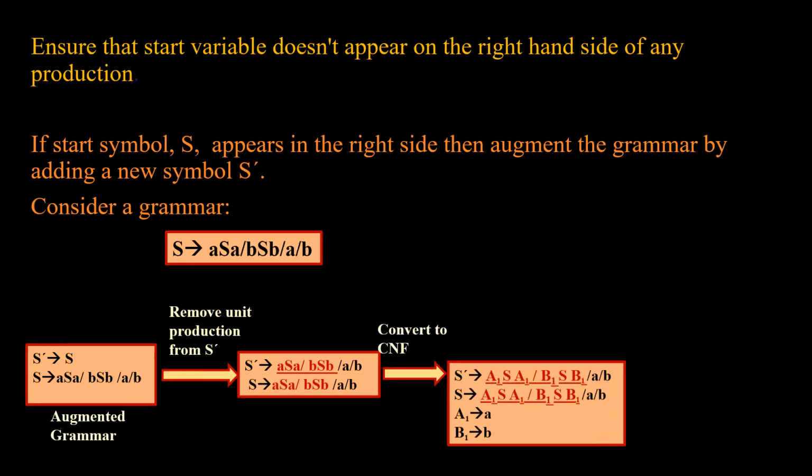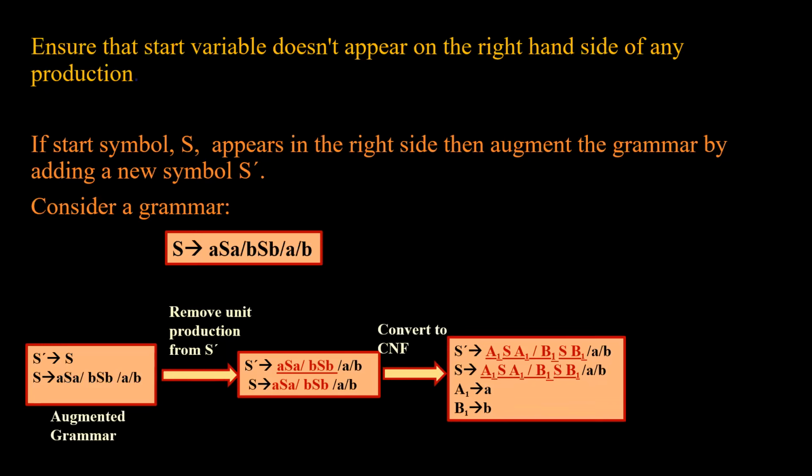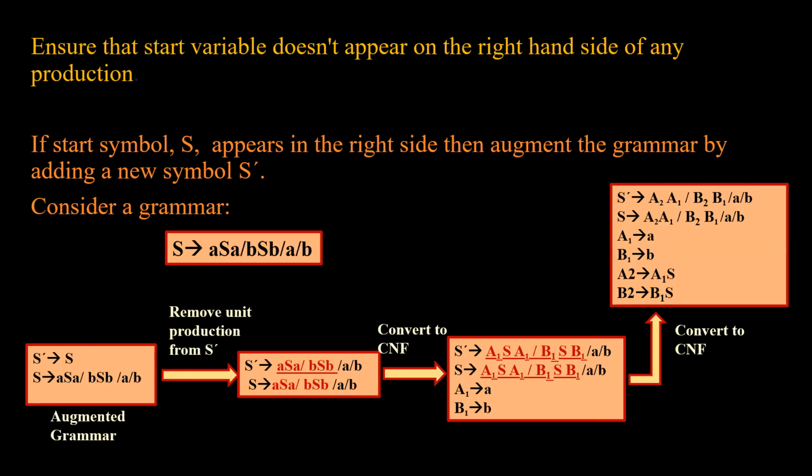Now we will convert this into Chomsky normal form. Again, we have two new productions: A1 tends to A, B1 tends to B. We put them. But we see that in this case, we still have A1 S A1, B1 S B1. That means three non-terminals. But since CNF says that we should have two non-terminals, we will introduce two new productions. One is A2, another is B2. A2 tends to A1S, B2 tends to B1S, and now the final output which we get is in CNF, two non-terminals or a single terminal.